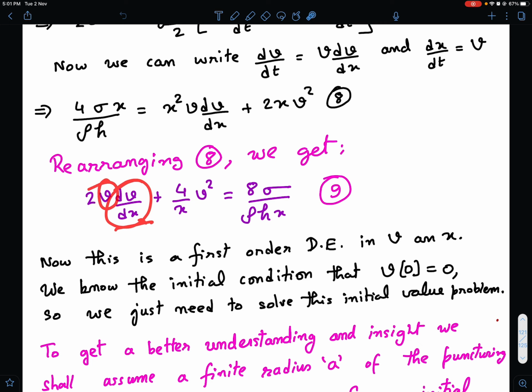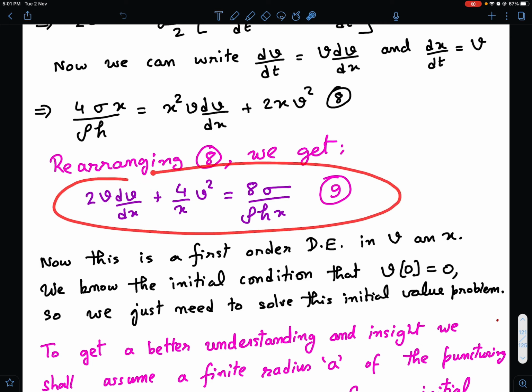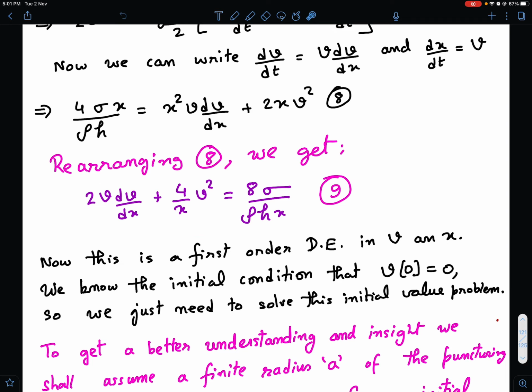Now this is a first order differential equation, although it's not a linear differential equation because there is dv by dx also, and there is v also. But we'll use a technique to convert it into a linear differential equation. I'm sure some of you must have seen this type of equation, how we convert it into a linear form. So, a first order differential equation in v and x.